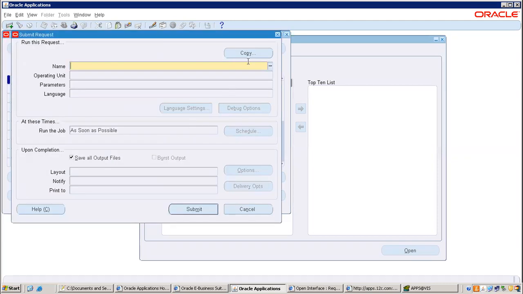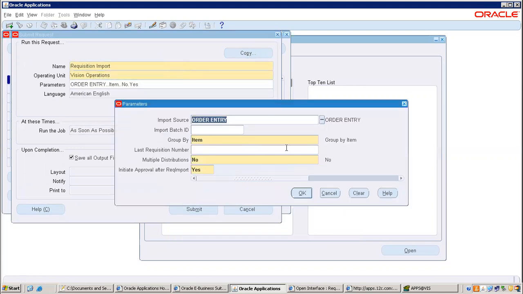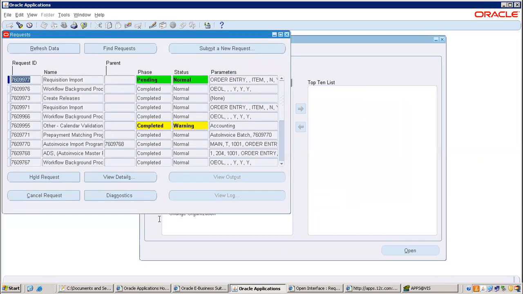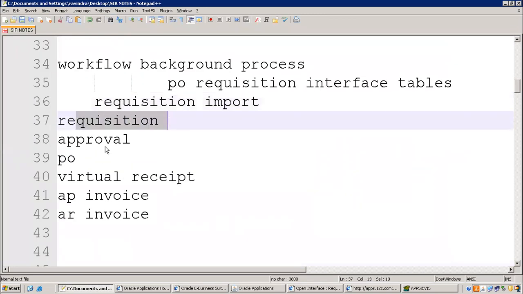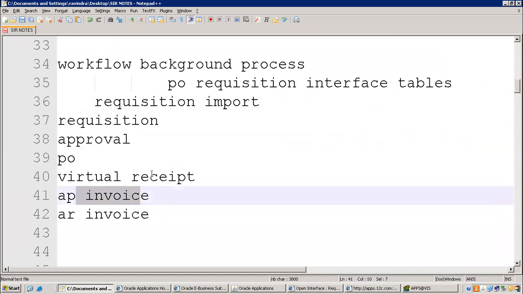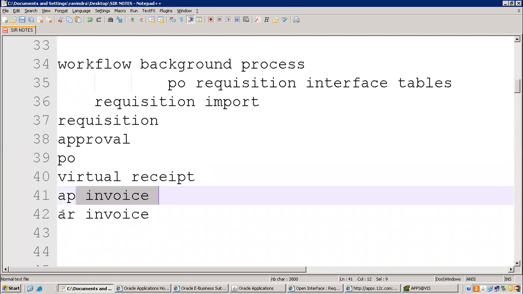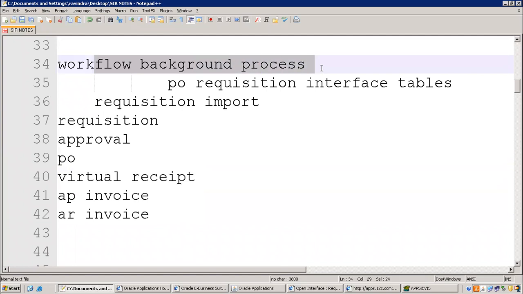Your request. Same, right? So 4 steps we have completed. Not much confusion, correct? We are here now, requisition, and PO through auto create we will do. Then after that, AP invoice, one program will submit, or whenever you create a receipt, it will generate the AP invoice automatically. For AR invoice, what you have to do? We'll have to run a workflow background process. Just 3 more minutes, you can finish the flow.